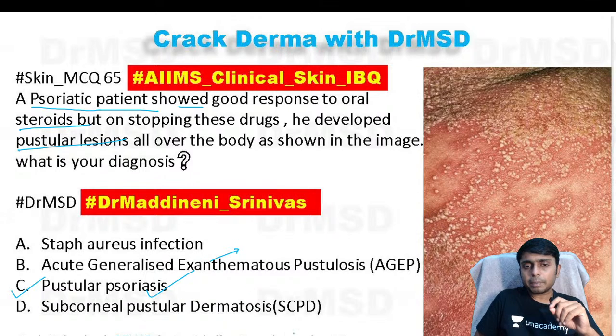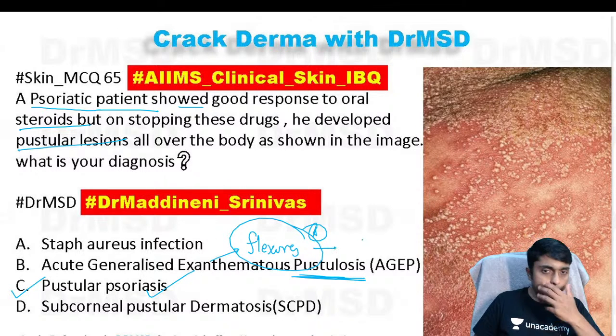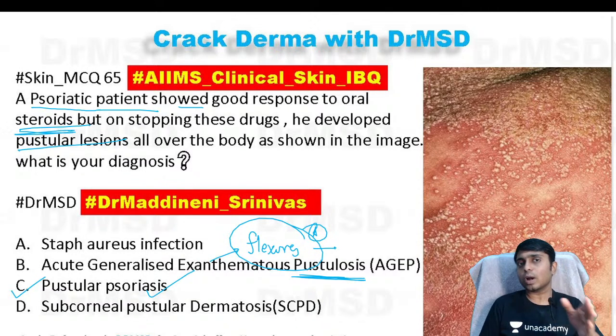In AGEP, the lesions are going to be present initially in the flexures. The same pustules will be there, but the history that a psoriatic patient took steroids is not needed, and it's not in favor of acute generalized exanthematous pustulosis.